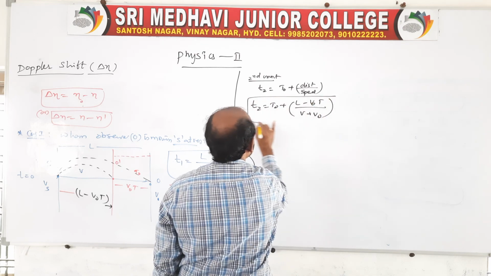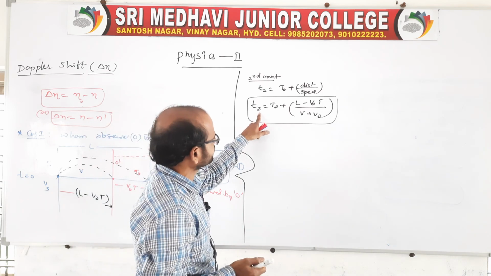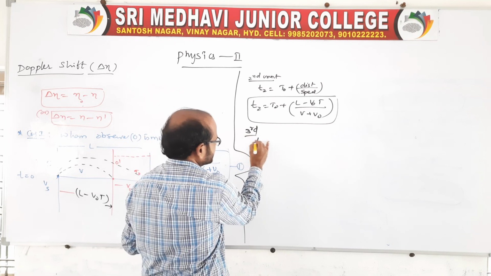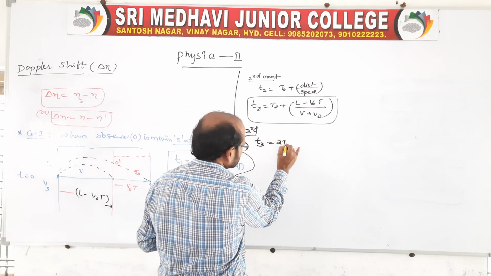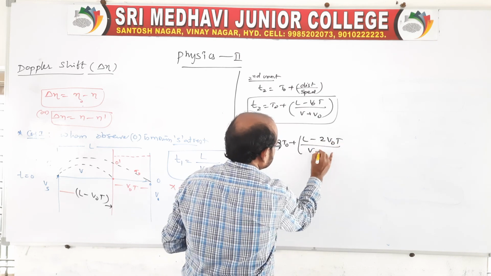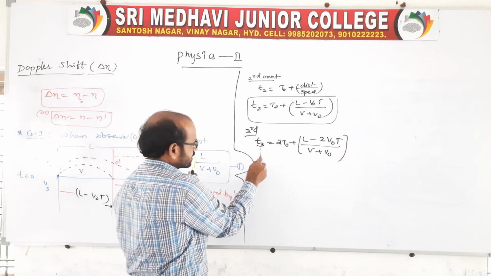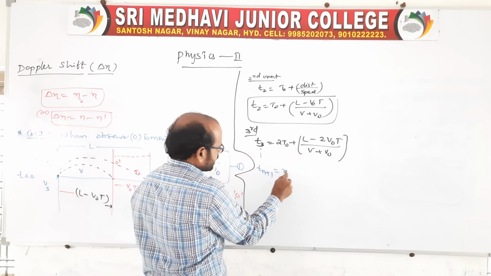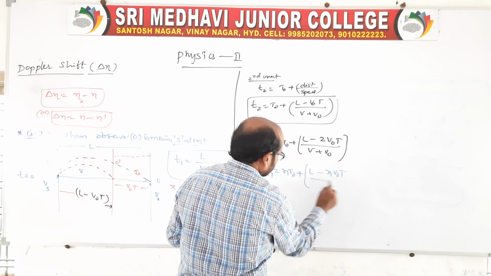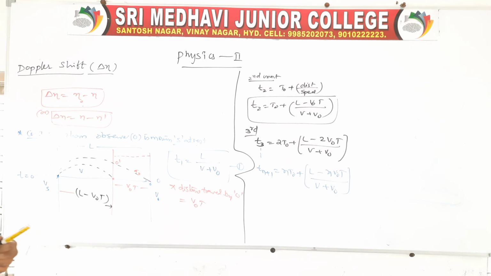In the same situation again, you observe here 2 is there, here 1, here also 1. Now if the third crest is observed, t3 is equal to 2 t0 plus L minus 2 V0 t by V plus V0. In the previous case also I told you the same thing. Suppose you go for t n plus 1, that is n t0 plus L minus n V0 t by V plus V0. Clear? Now what is the next one we have to do?